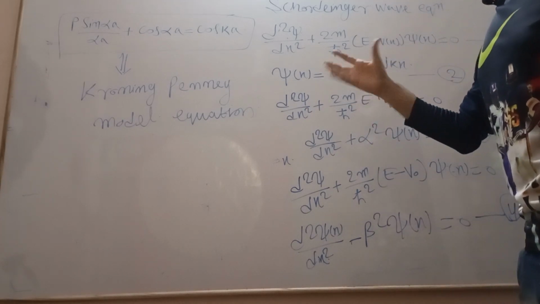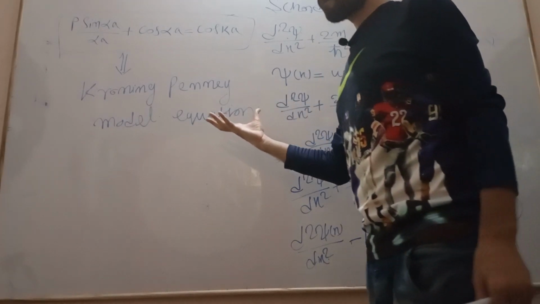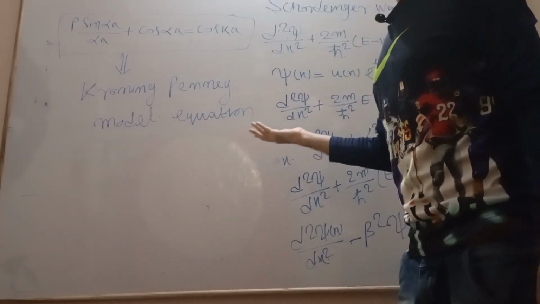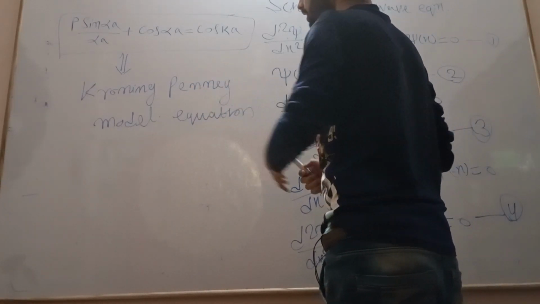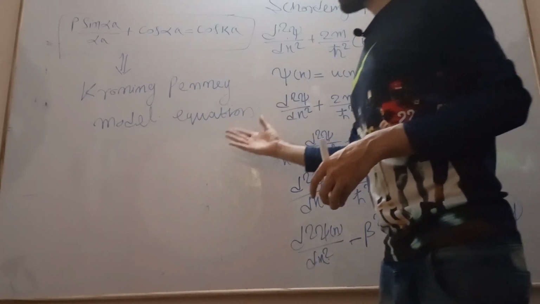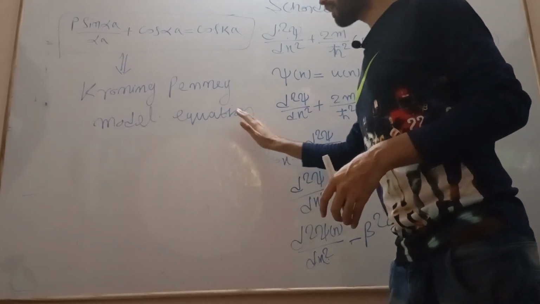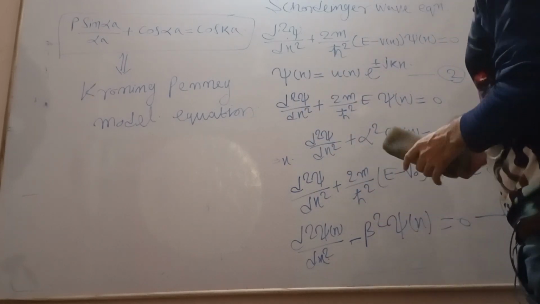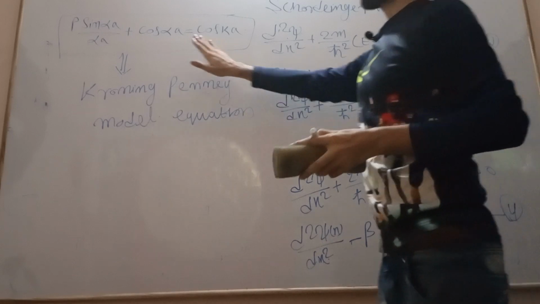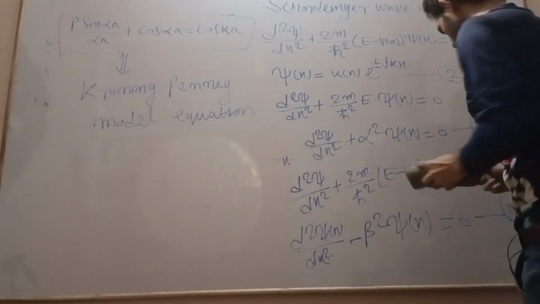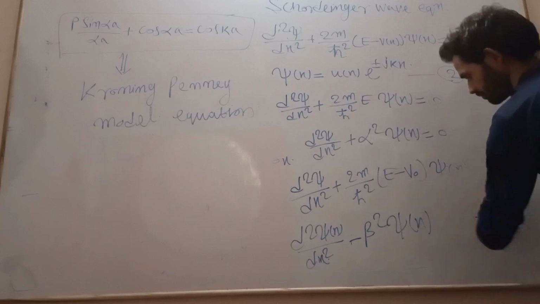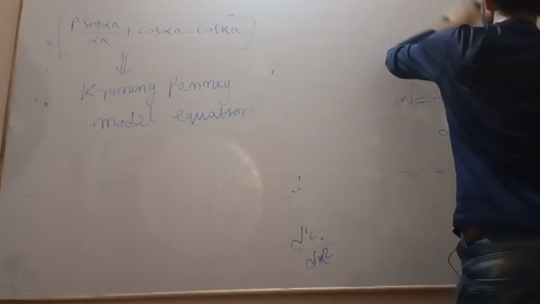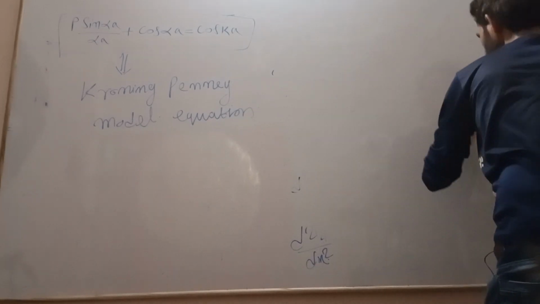From there we will observe the property of matter, whether it is a metal, insulator or semiconductor. From the energy band diagram we can also find the energy band form, either direct or indirect band gap. So up to this, we have covered the Kronig-Penney model equation, which we get by solving all these 4 equations. Now we will go to the next topic next time.